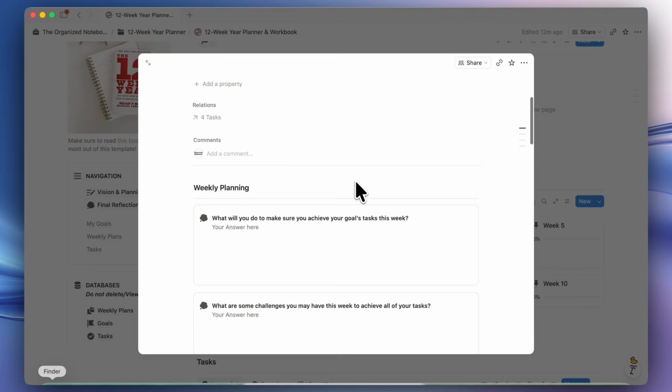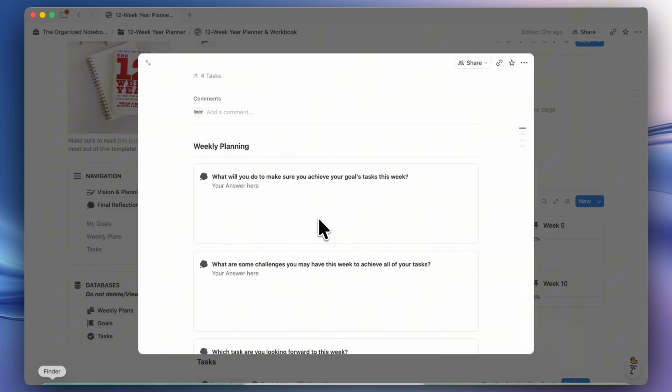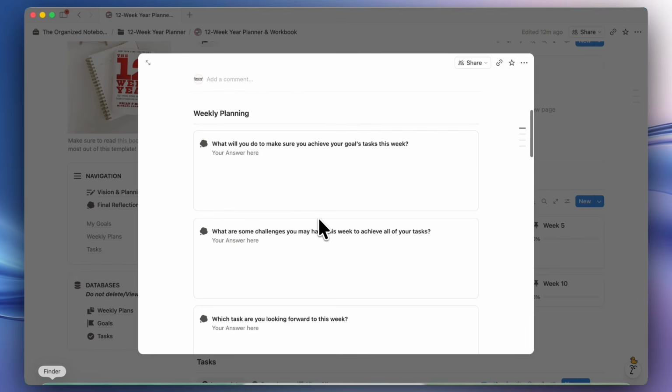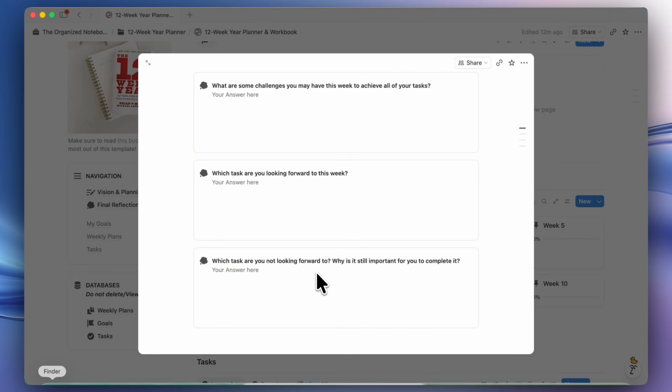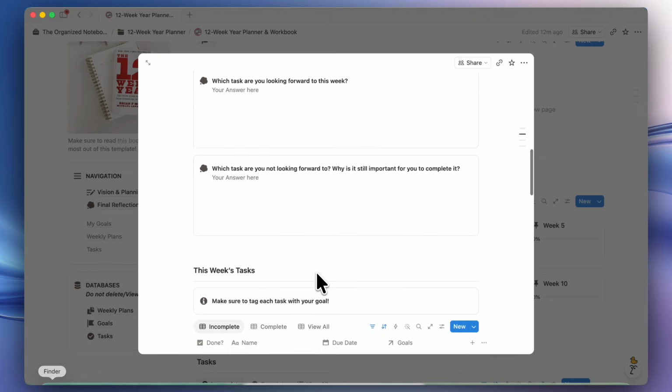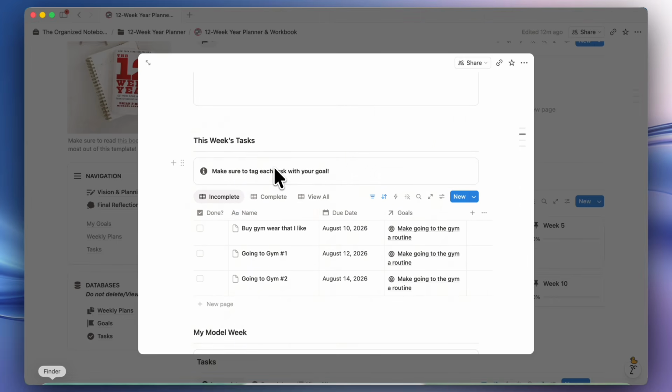Now in the weekly planning, at the start of the week, you want to fill this out. So what will you do to make sure you achieve your goals tasks this week? What are some challenges? Which tasks are you looking forward to? Which tasks are you not looking forward to? And so on. And then you'll be able to see this week's tasks. So ideally, you'll have everything filled out already. So you'll see all of your tasks from across your goals here.